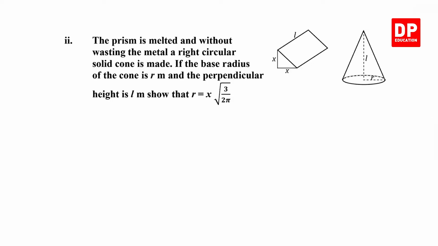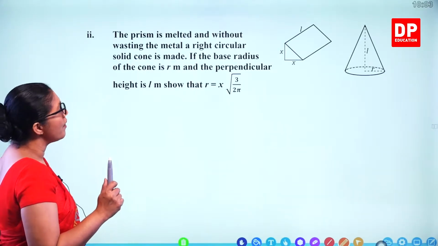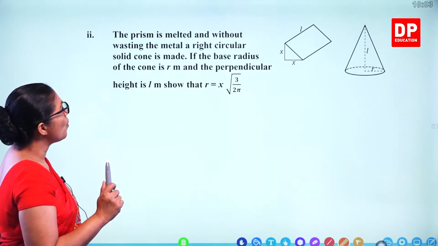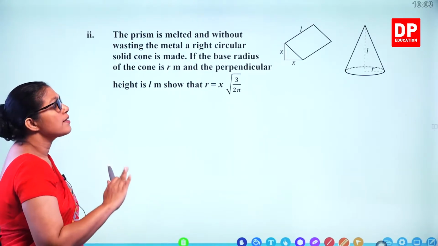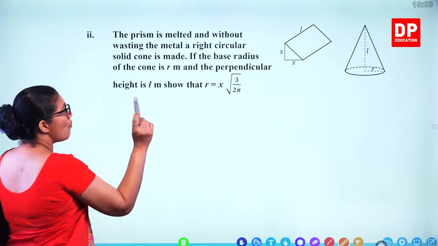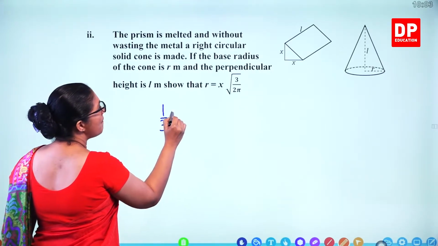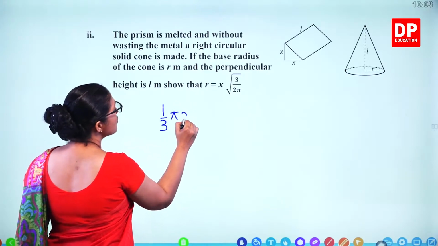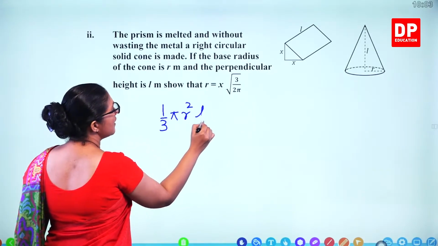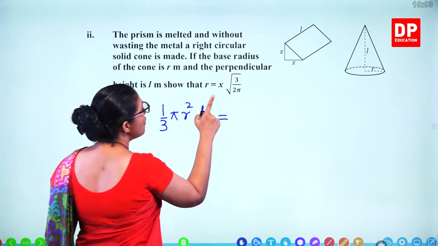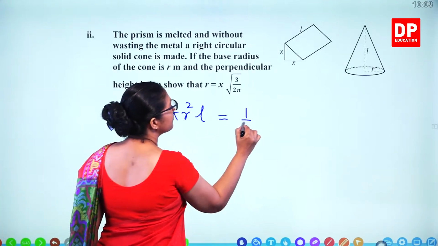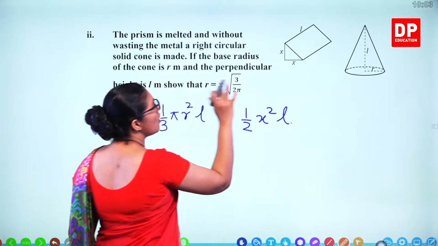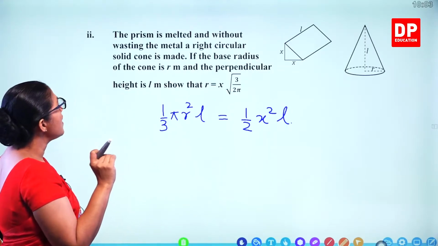Part 2. The prism is melted and without wasting the metal, a right circular solid cone is made. If the base radius of the cone is R and the perpendicular height is L, show that this. So what's the volume of the cone? Volume of the cone is 1/3 pi R squared H. H means L. That's equal to the volume you found before, half x squared L. Because you can make the same thing without any wastage.